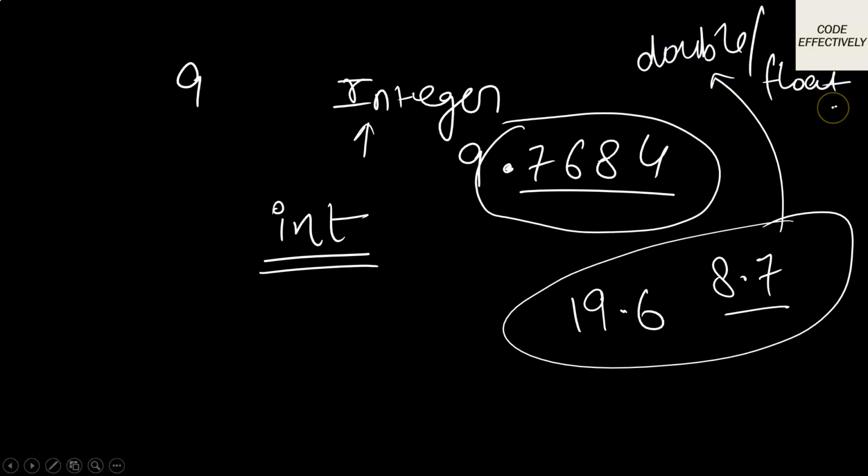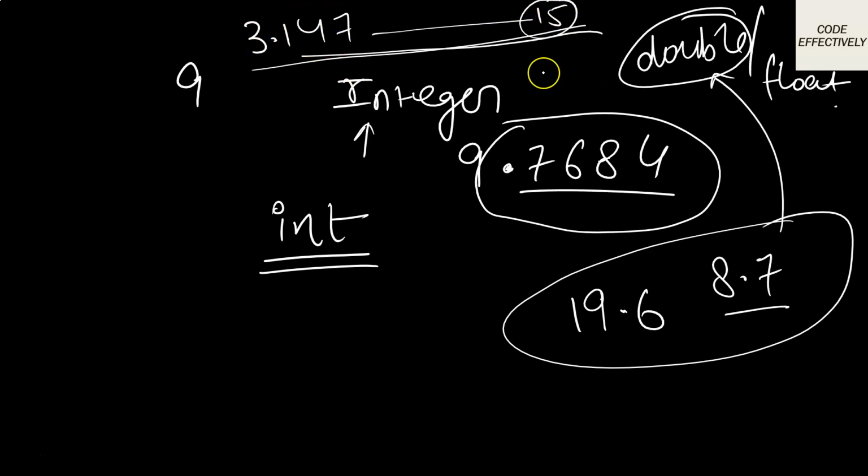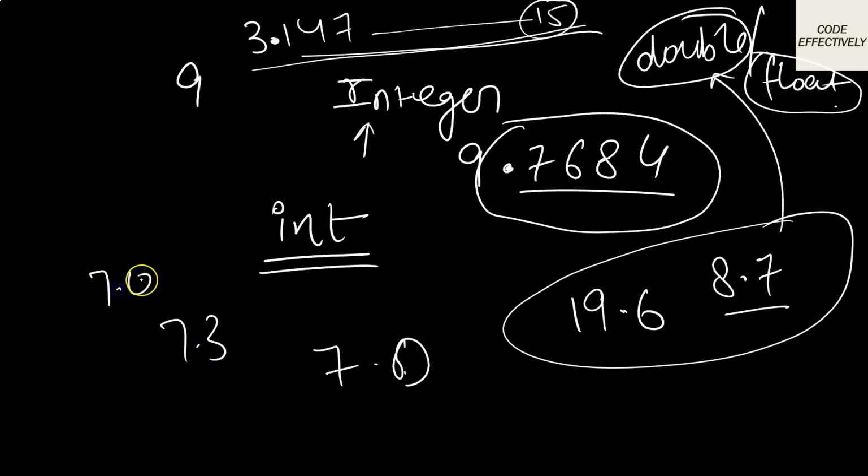Now you would be confused when to use double and when to use float. So basically we always use double, but if our number is very long, let's say after 3.148 till 15 places, okay, till 15 places, or after the point there are 15 numbers, then we will use float, because float has the capacity to store a bigger number. But if your number is let's say 7.3 or 7.04, so these are short numbers, so short decimal numbers are to be stored in double.